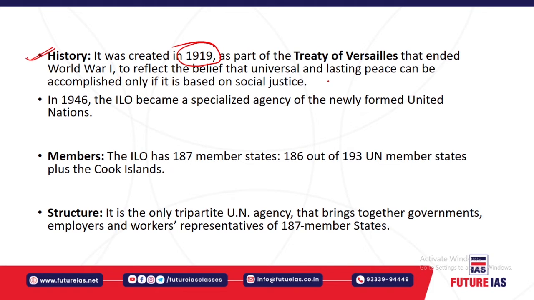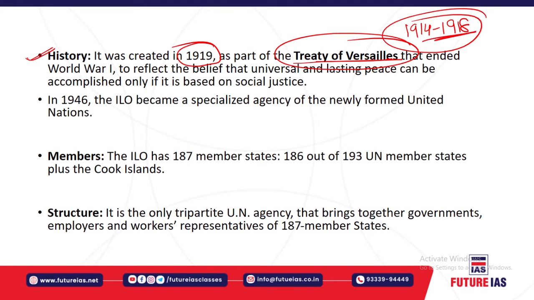It was formed as a part of the Treaty of Versailles, which basically ended World War One. World War One started in 1914, and ultimately it culminated in 1918. The Treaty of Versailles was signed, which ended World War One. So it reflected the universal truth for setting up a universal and lasting peace for social justice. So what is this Treaty of Versailles?